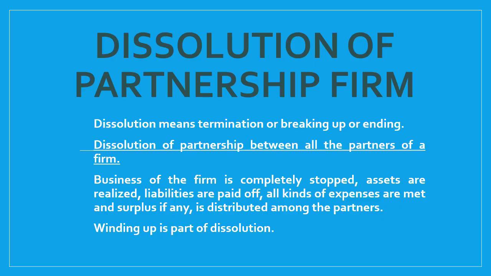Now, winding up and dissolution, these two terms are also used interchangeably. So let me make clear the thin line of difference between winding up and dissolution. Winding up is the former stage while dissolution is the latter stage. Winding up means when the assets are being realized, the assets are being sold. Whenever any business has to be shut down, the first thing that is done is that assets, if any are remaining with the firm, will be sold. Liabilities will be paid out from those realization receipts, expenses will be paid, and the surplus will be distributed. When this phase goes on, it is known as the winding up stage, winding up phase.